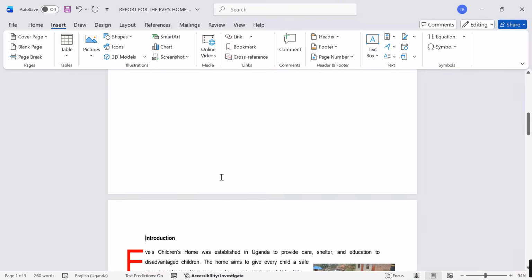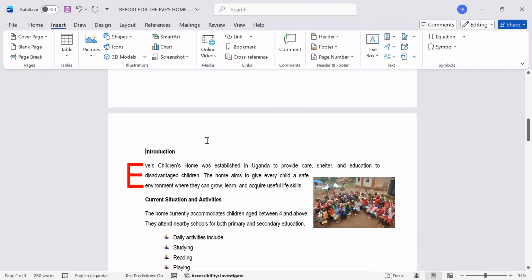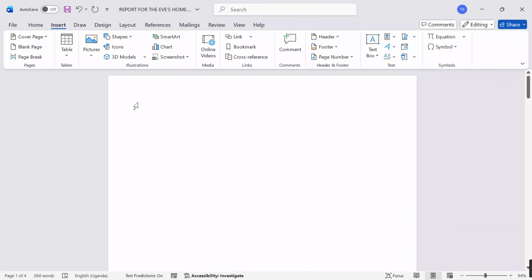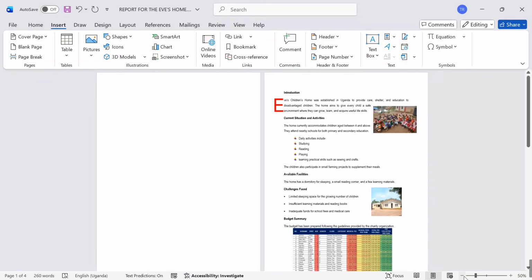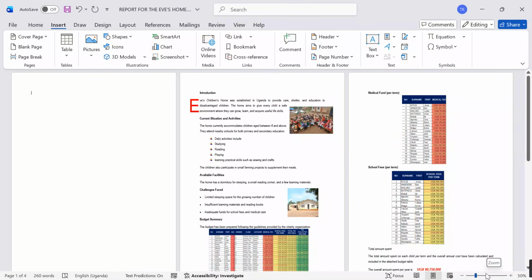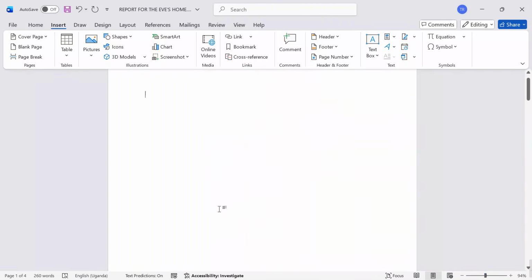After creating a new blank page, I'm going to put a table of contents there. But before I put a table of contents, let me first compose the title page or the cover page to see that we can have each and everything on point. So now, go and design with me. As I go through, you also try out so that we can learn from one another. Let me zoom a bit so that we can manage the page very well.